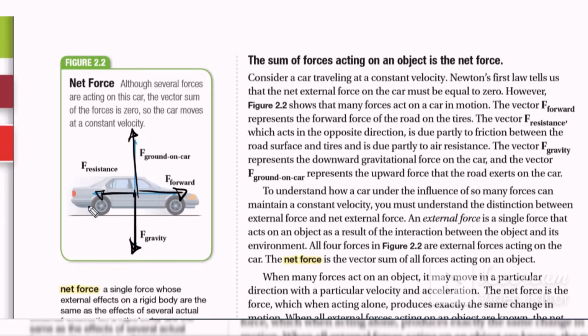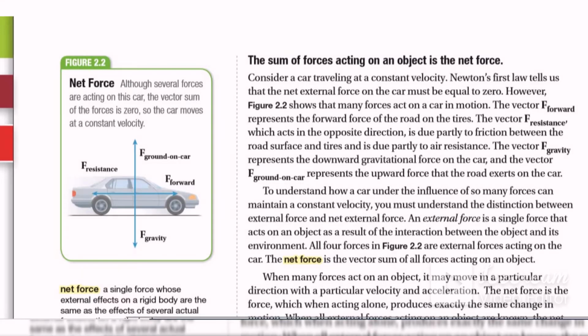Each single one of these is an external force. But this car's net force equals 0. Net force here means the vector sum of all forces acting on the object. Okay, the sum of all forces acting on the object.